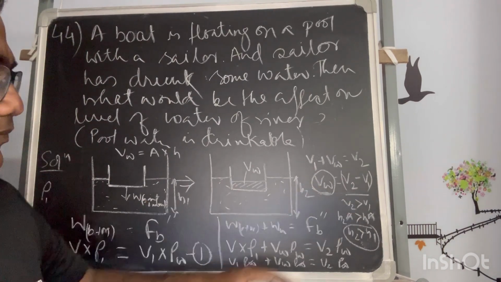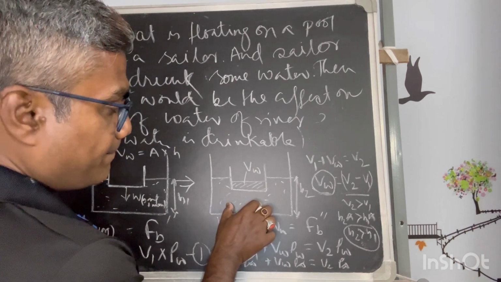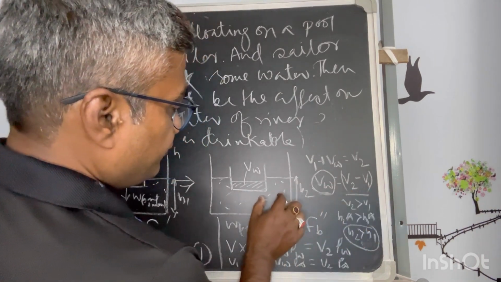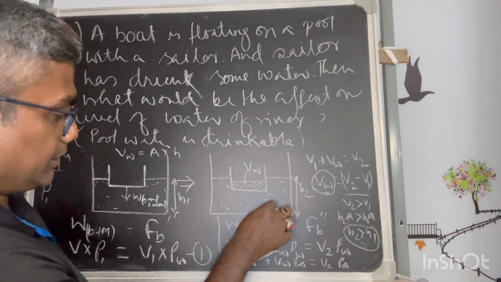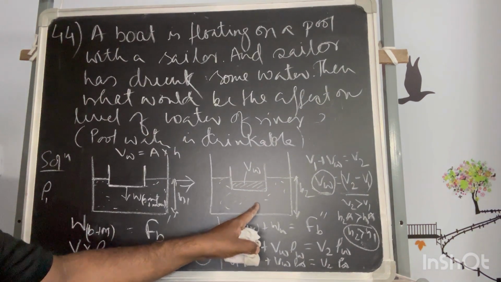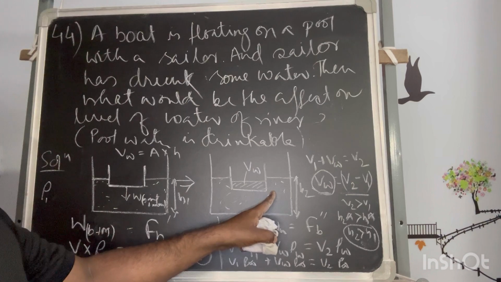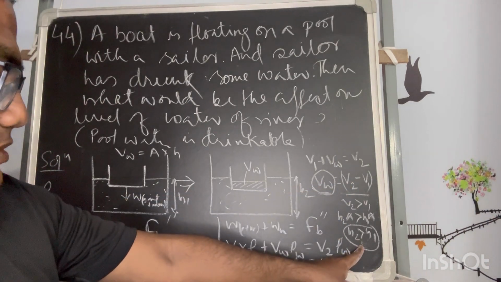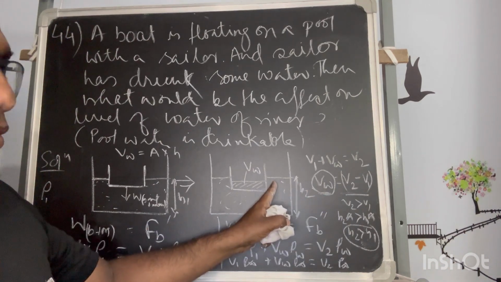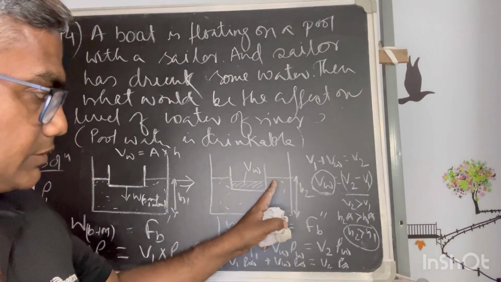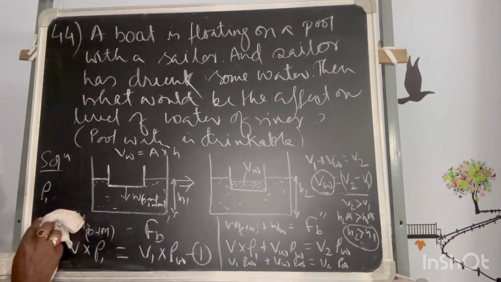Whatever the volume is increased here, means V2 volume is increased, the difference V2 minus V1, is the increase in the displacement of volume here, and due to that the height has risen.